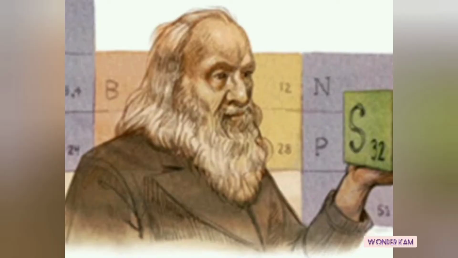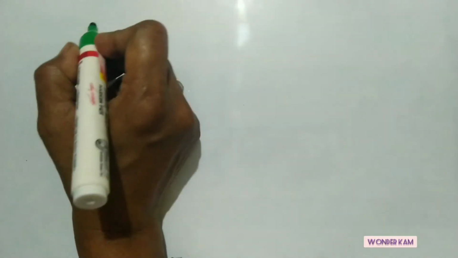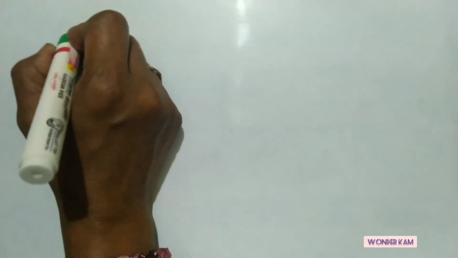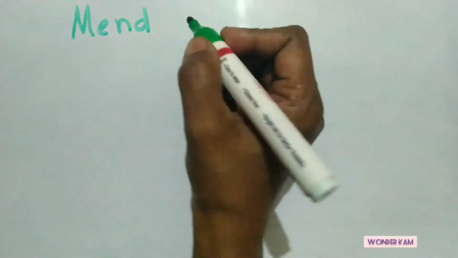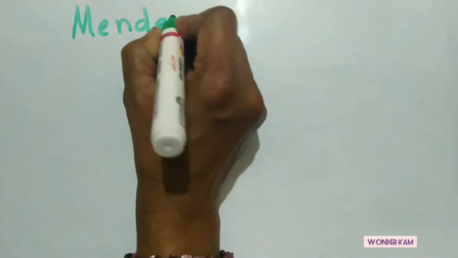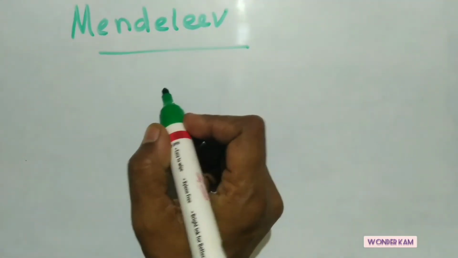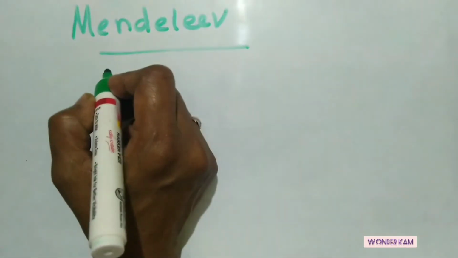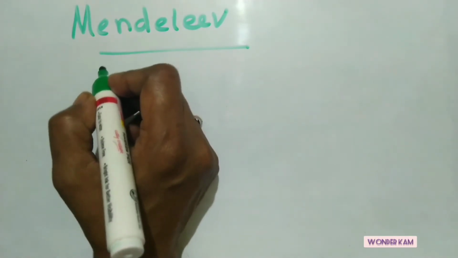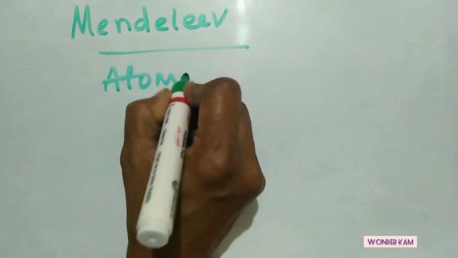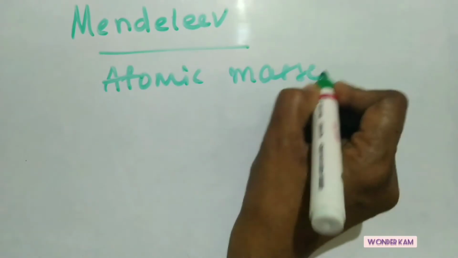The next attempt was made by a Russian chemist, D. Mendeleev. In fact, all credit goes to Mendeleev for introducing the periodic law for the first time, as well as the early form of the periodic table, where the elements were arranged as per their atomic masses.